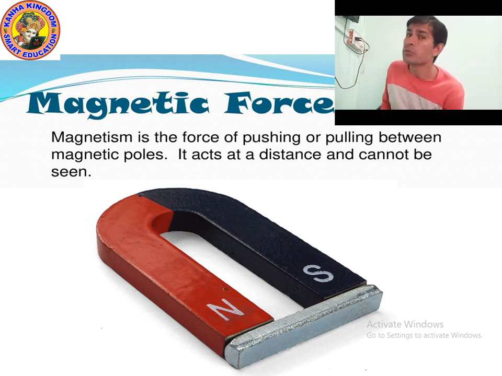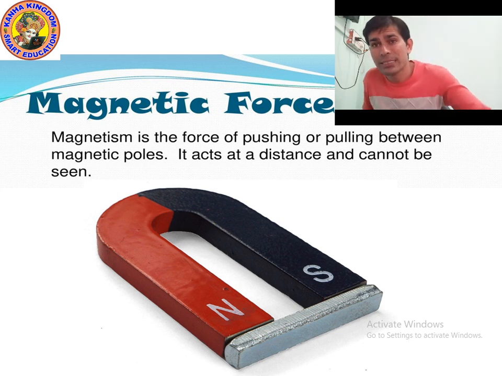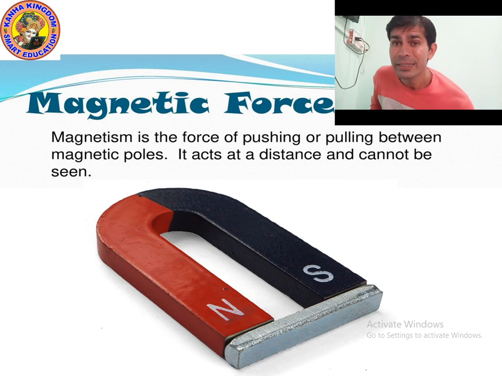When it comes to a stationary position, you will see that one side is in the north direction and another side is in the south direction. The magnet always shows north and south when it is suspended.